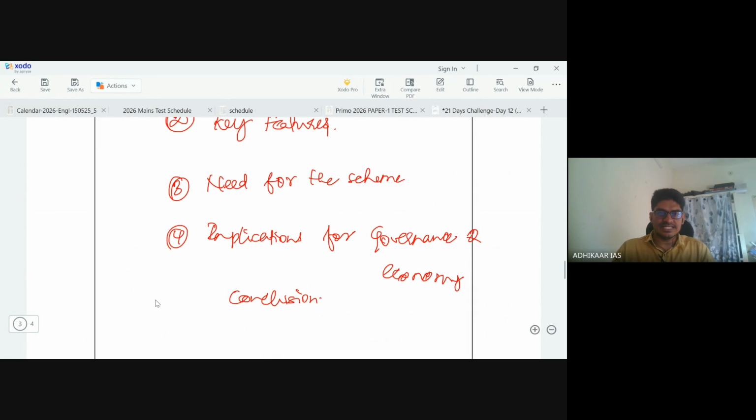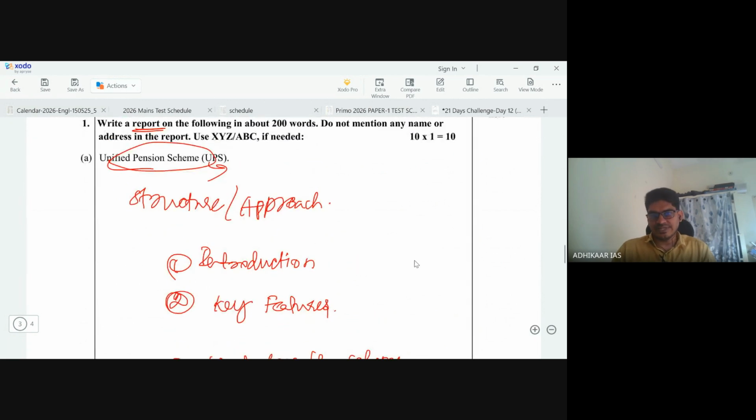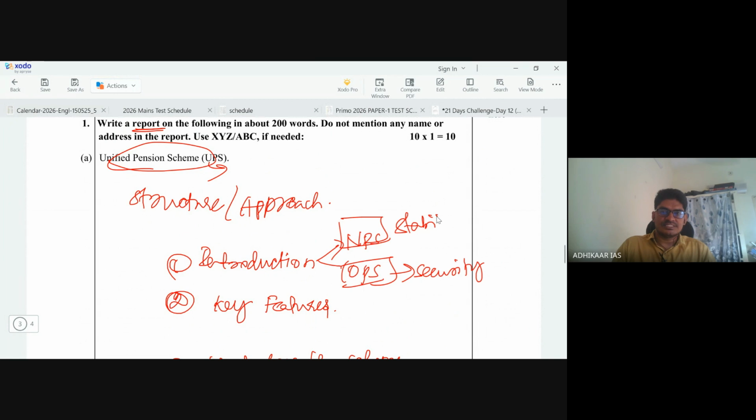Going on with the detailed discussion. In the introduction, you can discuss the recent introduction of this unified pension scheme as a blend of the NPS and OPS. The old pension scheme provided security to the retired employees, and the new pension scheme provides stability by linking it with market-based dynamics. So this unified pension scheme has blended the features of both the NPS as well as the OPS.